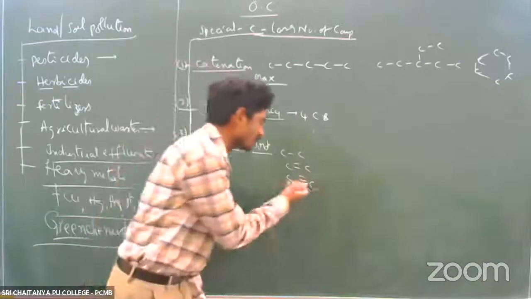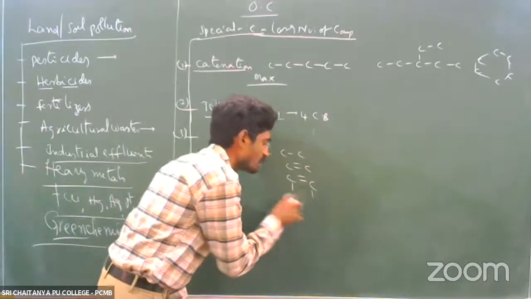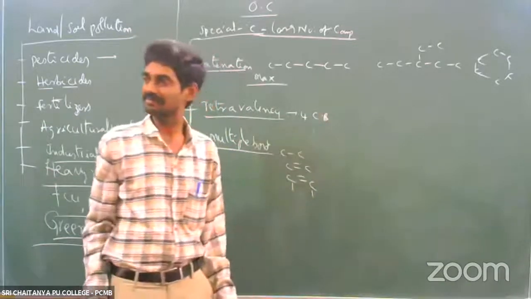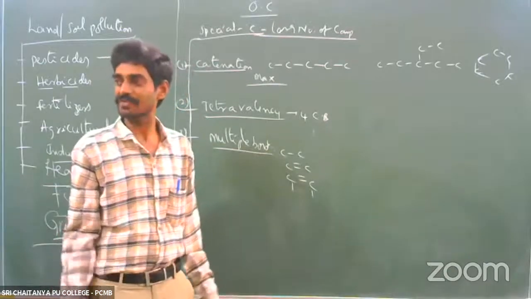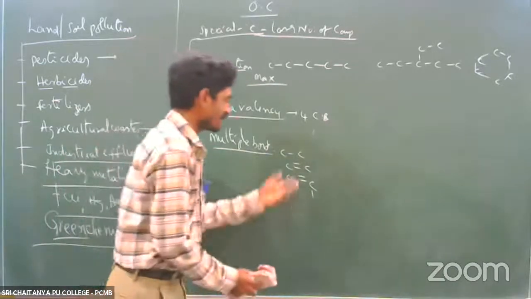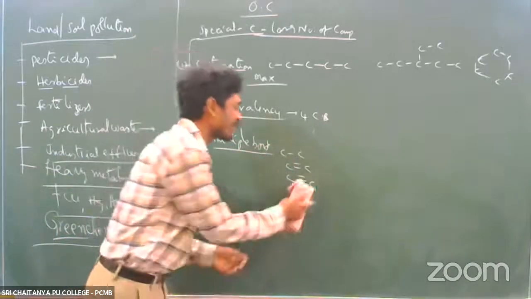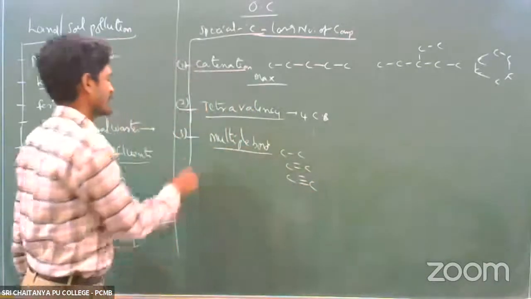For example, here a triple bond is there. If you remove one bond, you can make it two single bonds here, one plus one equals two single bonds. It becomes a new compound. Previously it was an alkyne and now it becomes an alkene. A new compound is there. That makes sense. So multiple bond formation is also one of the important abilities of carbon to form a large number of compounds.